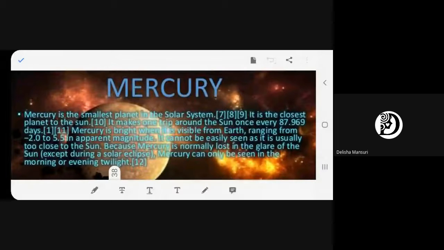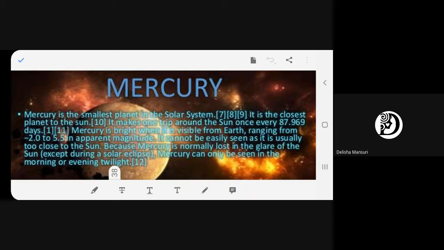Okay. Next. Mercury is bright when it is visible from Earth, ranging from -2.0 to 5.5 in apparent magnitude. It cannot be easily seen as it is usually too close to the sun. Do you understand why we cannot see Mercury? Because it is very close to the sun and the sun is so bright. So any planet which is near the sun cannot be observed. It's not visible. What do you say?